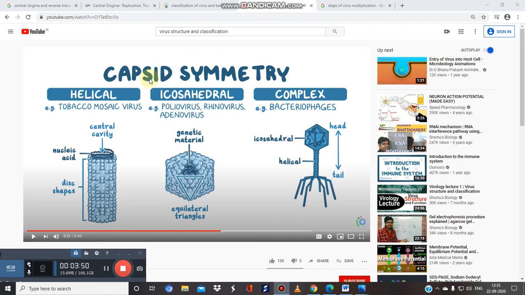We have also covered that, based upon capsid symmetry, viruses are classified into 3 types: helical, icosahedral, and complex. In the case of helical, there is a helical arrangement in which discs are arranged and the nucleic acid is inside this cavity. Next, icosahedral, we have already covered the shape, and then bacteriophages are an example of the complex type.